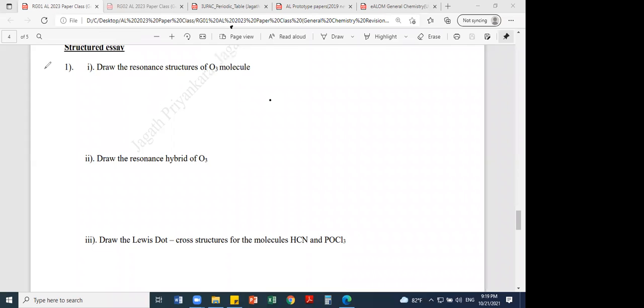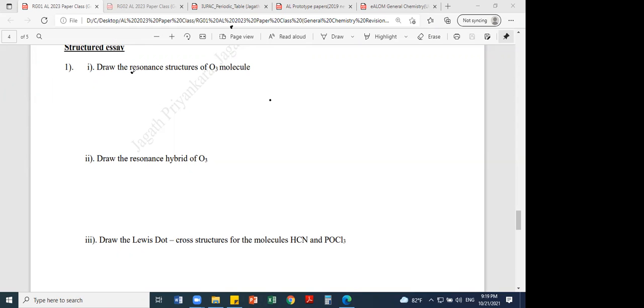This is very important. Your A-level paper structured essay question number 1. Every year you get one from this. Not only ozone, they can give any other molecule, right? Not very large molecules, not like glucose or paracetamol, but simple molecules with few atoms.